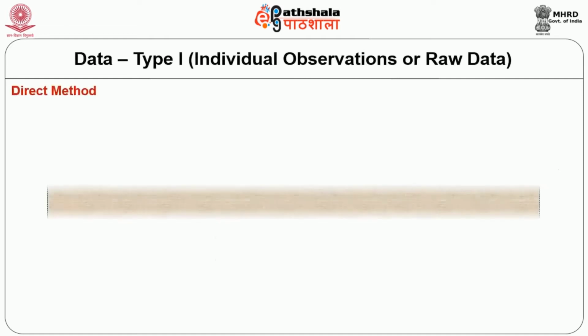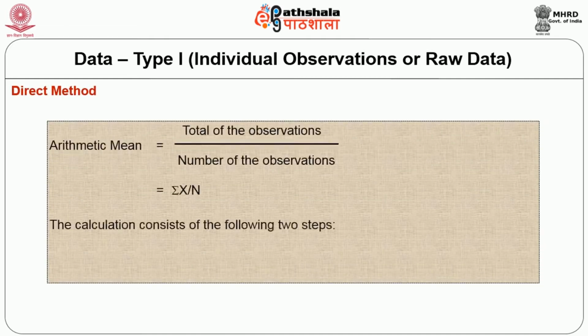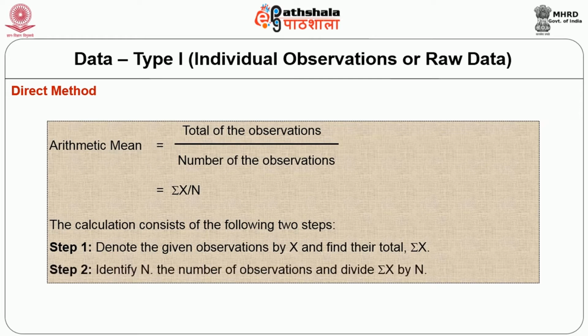Data type 1, individual observations or raw data. When the observed values are given individually, such as x1, x2, x3, ... xn, the methods of calculation of arithmetic mean are as follows. Direct method: arithmetic mean is equal to total of the observations divided by the number of observations, that is equal to sigma x by n. The calculation consists of the following two steps. Step 1, denote the given observation by x and find their total, that is sigma x. Then step 2, identify n, the number of observations, and divide sigma x by n.